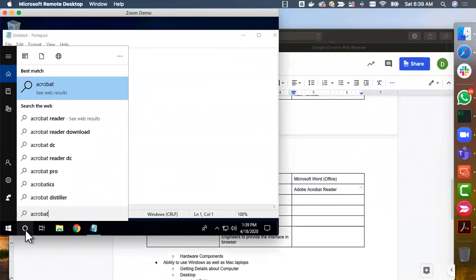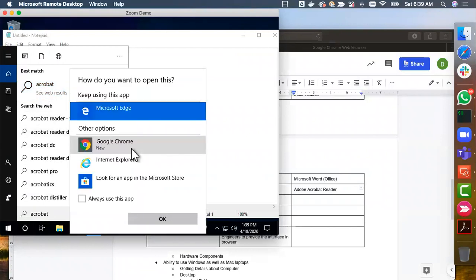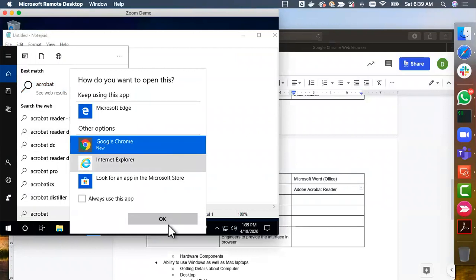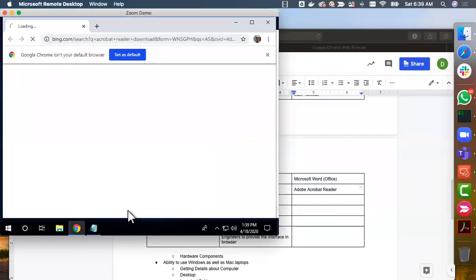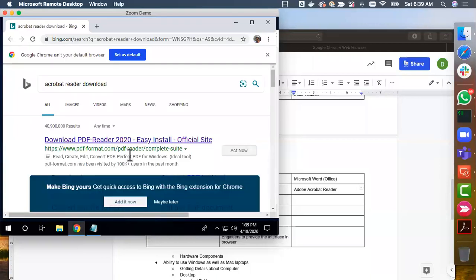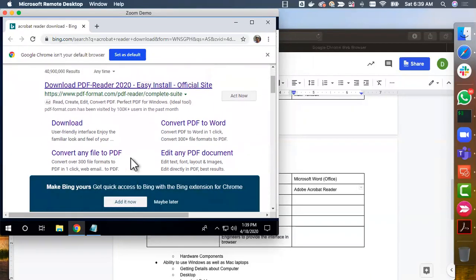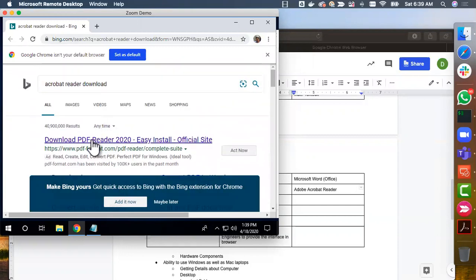Like this, and you can see that there is no app at the bottom. It is saying see web results, and as part of the web results, we have Acrobat Reader download. You can actually click on this and choose Google Chrome if you want to use Chrome to open the URL directly for the download. Okay, and then you should be able to download. However, if you look at this link, it is saying download PDF Reader, but this is not from Adobe. Adobe is the owner for PDF or Acrobat Reader software, and hence you should avoid using this.